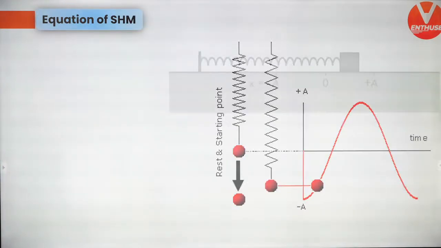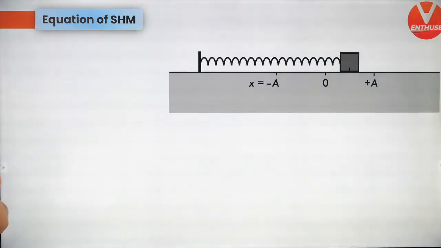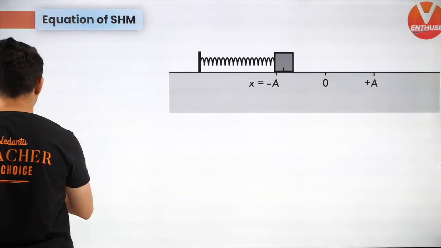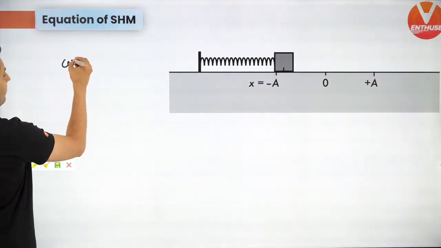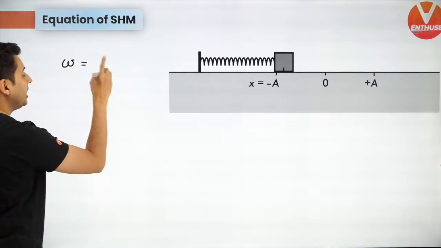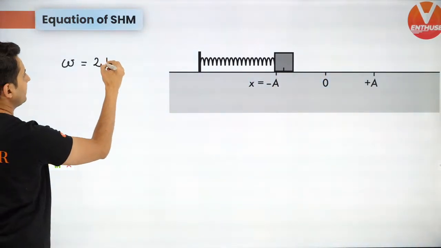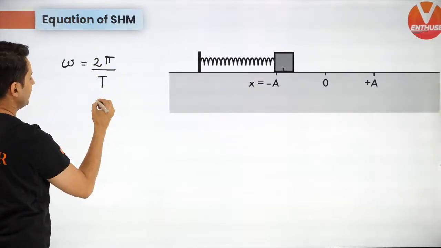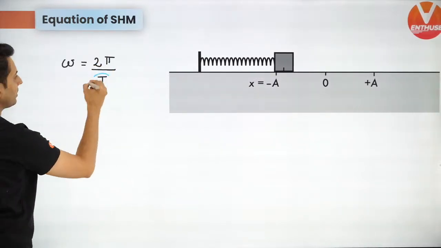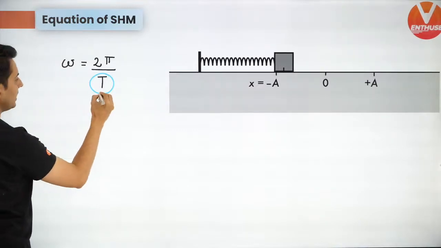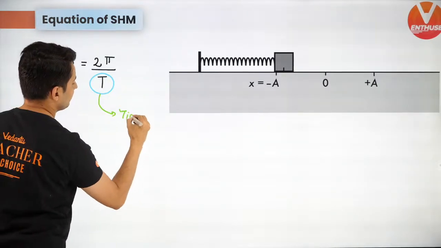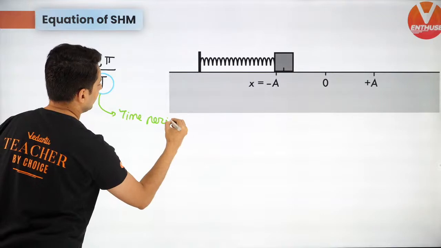Next thing that I want to tell you, remember I had told you about omega. Omega is also related to the time period of oscillation, and omega is 2 pi by t. So what is this t? This t is nothing but time period of oscillation.